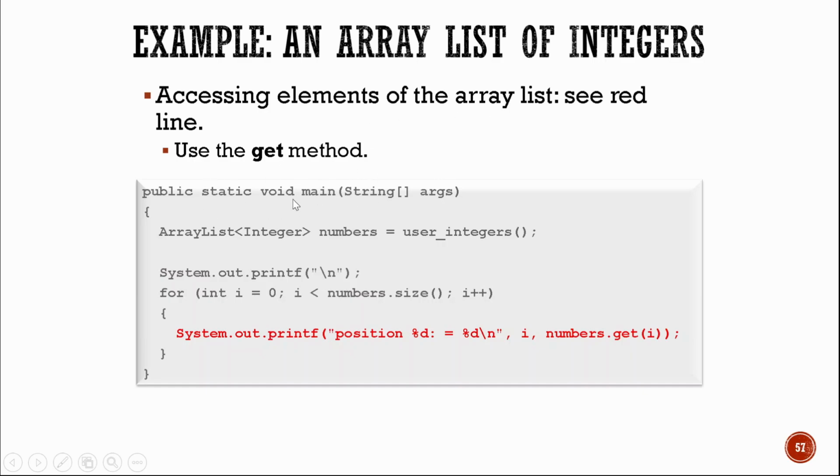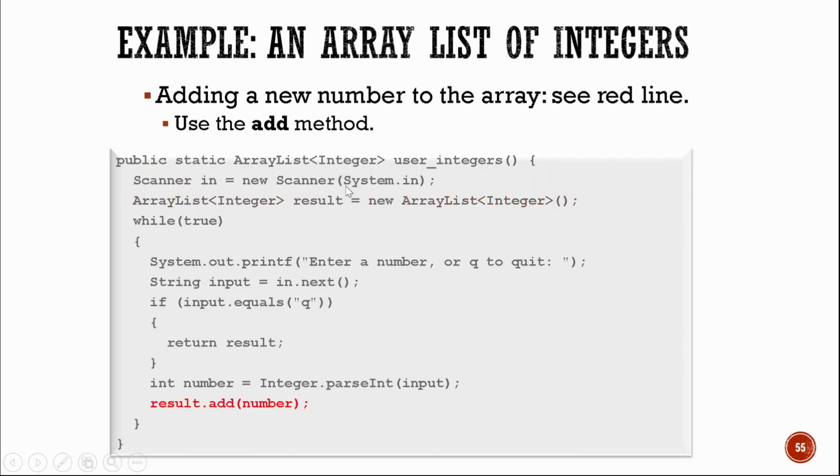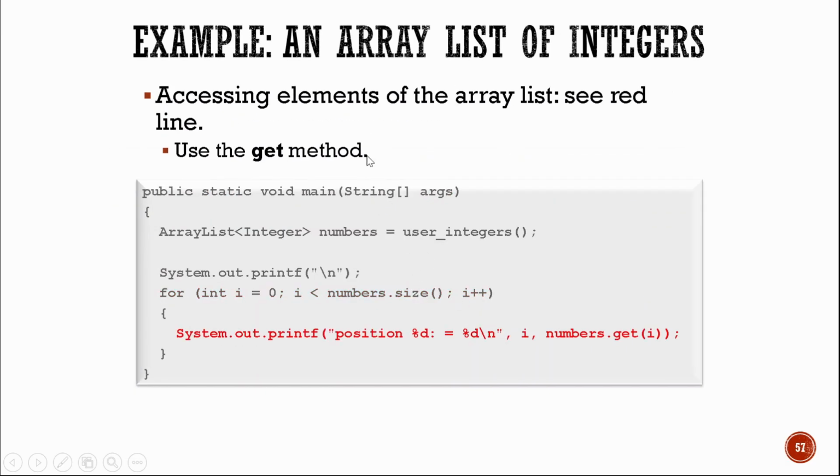So public static void main, this is our main method. Array list, so it's an integer, numbers equals user integers. So this is the method name as we checked it. You have user integers as your method, and it is an empty parameter method, and it's an array list declared, or the data type we use. And then again, accessing the elements of array lists. So we have here the red line, use the get method.